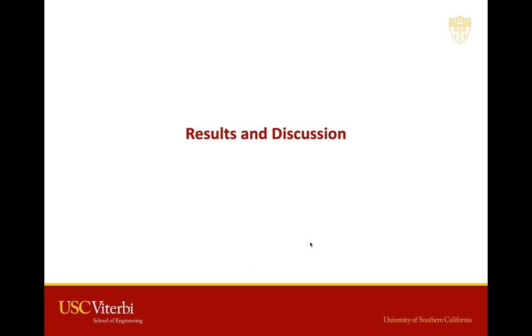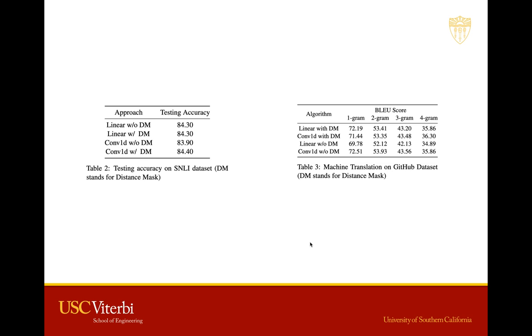Results and discussions. For natural language inference, the result shows that when we use torch.nn.Linear as a feed-forward layer, the existence of distance mask does not influence testing accuracy. If we use torch.nn.Conv1d instead, its performance with distance mask is slightly worse than that without distance mask.